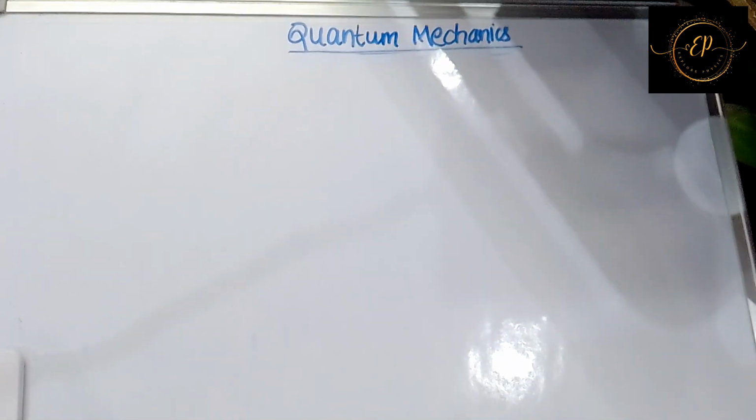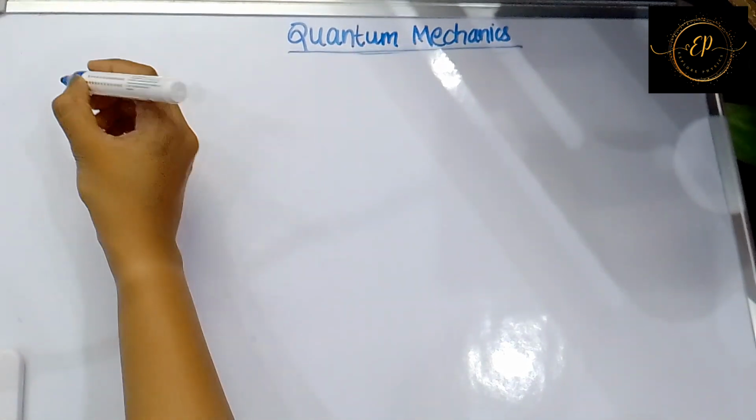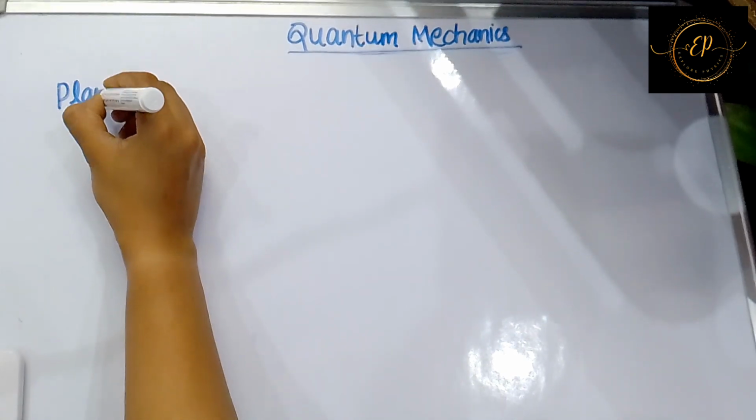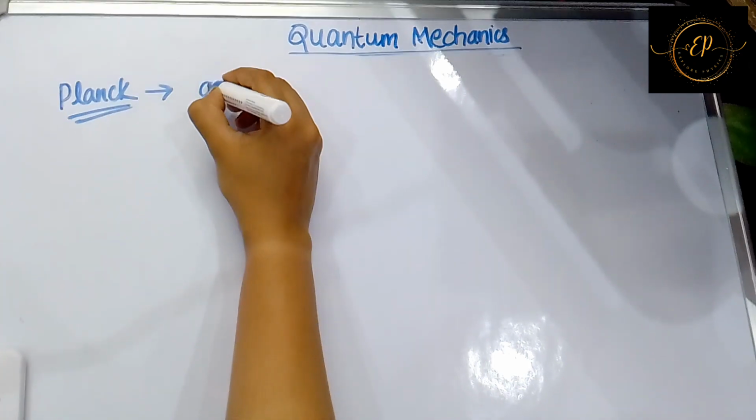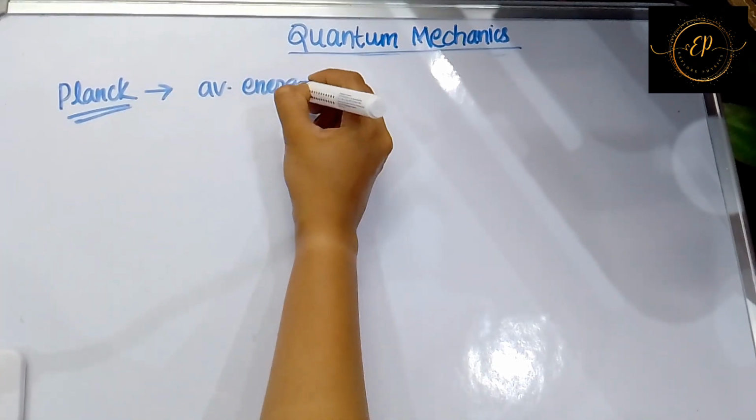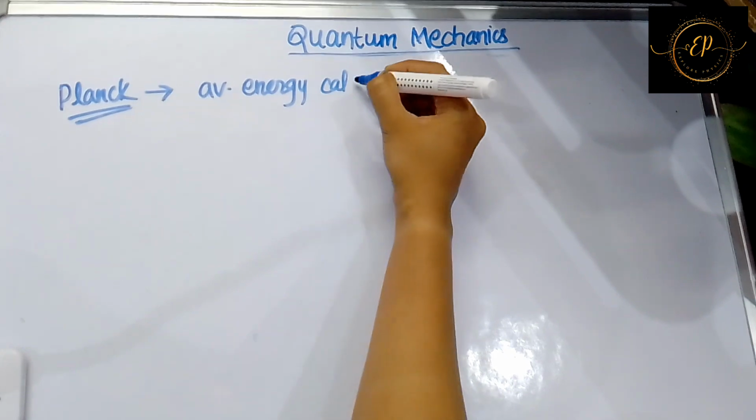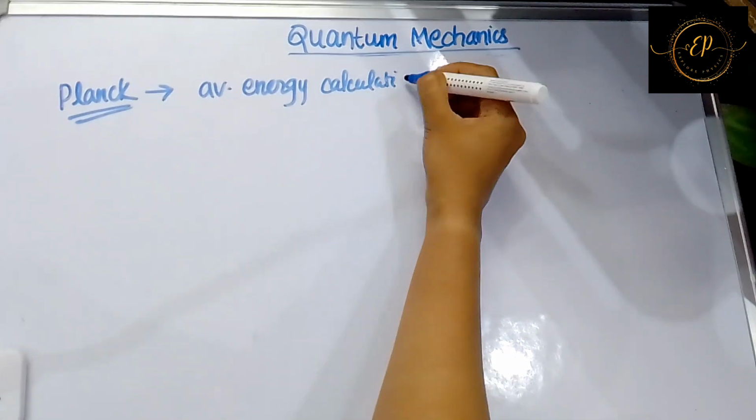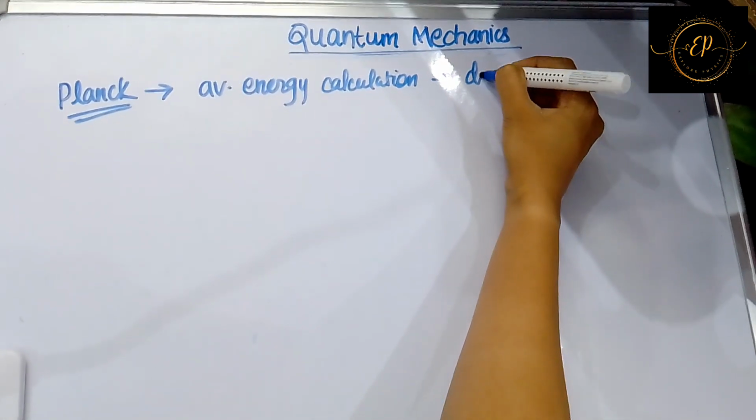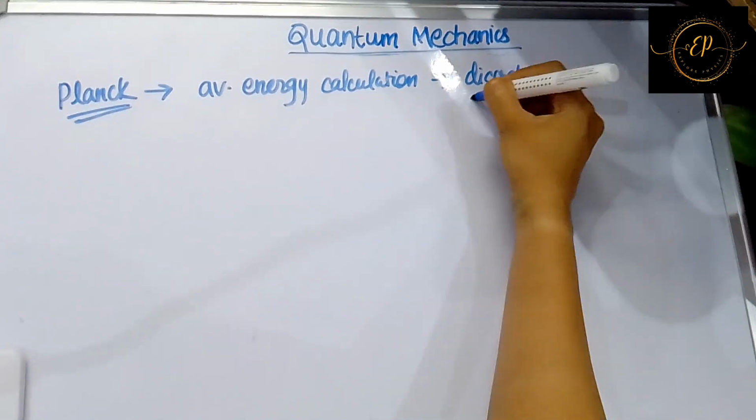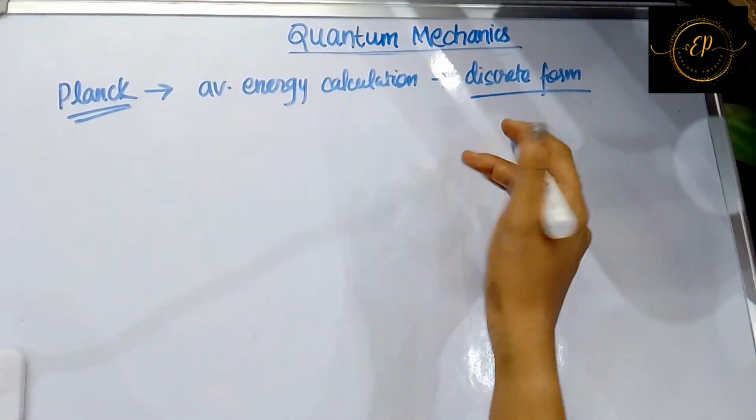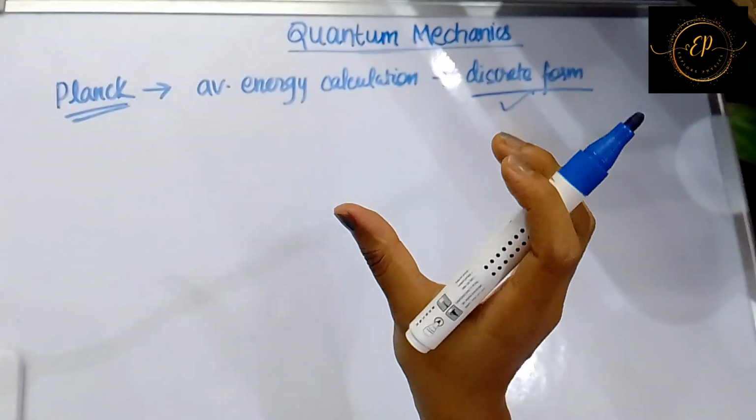So since it was leading to the ultraviolet catastrophe and since it was not matching with the experimental curve, Planck assumed some other case. What did Planck assume? Planck assumed that, for the average energy calculation, he did it in the discrete form. Instead of taking it as a continuous form of energy, he has taken it in the discrete form.